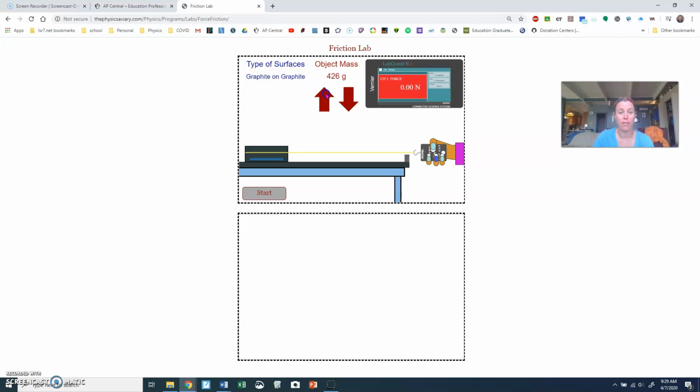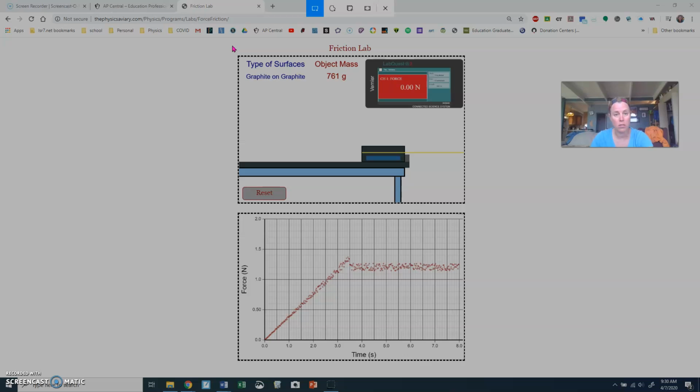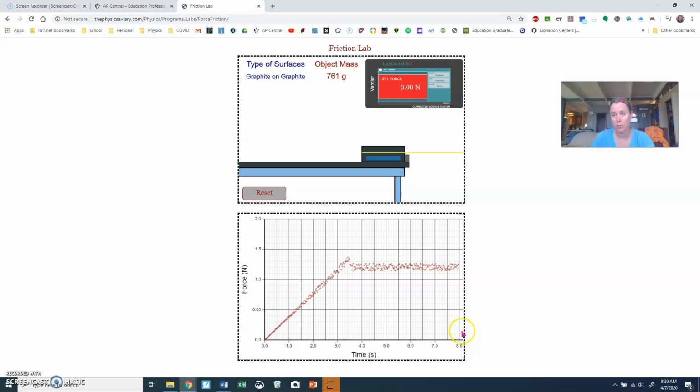So I've got graphite on graphite. I'm going to change my mass, and then I'm going to start and it's going to create data, okay? You are going to be making data based on a minimum of 3 trials. And once you do this, you get your 3 trials. Take a screenshot. Let's see if I can get that screenshot to go. Take a screenshot and insert that into your document.